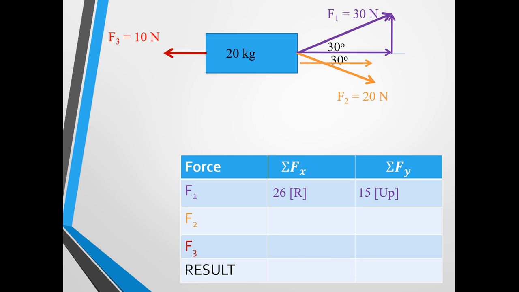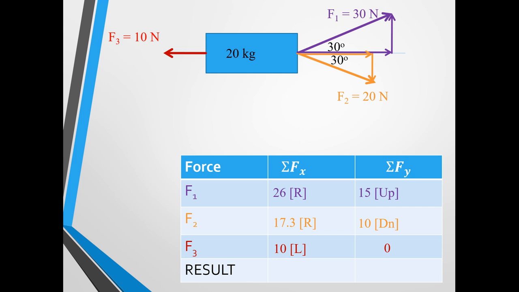Repeat the same process for force number 2. Find the horizontal component, and we'll find that that's 17.3. And the vertical component, and we will find that that is 10 newtons down. For force number 3, it's pretty easy. It's going straight horizontal, so the horizontal component is 10 left. There is no component pulling it up or down, so the vertical component is 0.